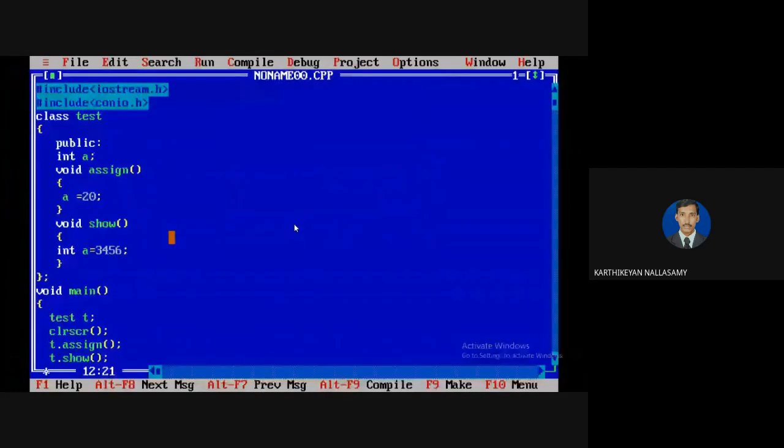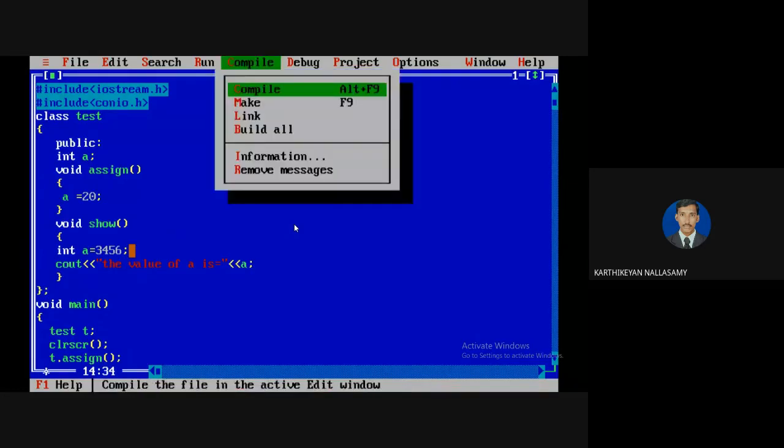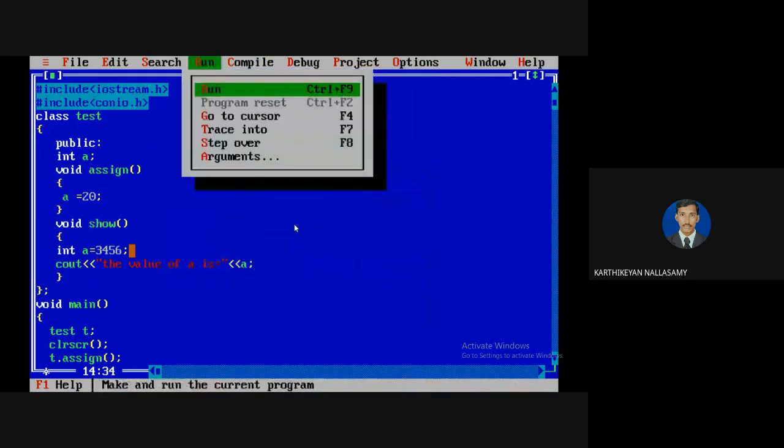Now, if I want to display the value of this A, we know that to display the value we have to use an output function. So the value of A is, I'm going to display some value of A. Now we have to see the output, then we can discuss that.